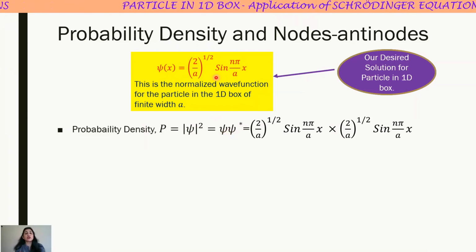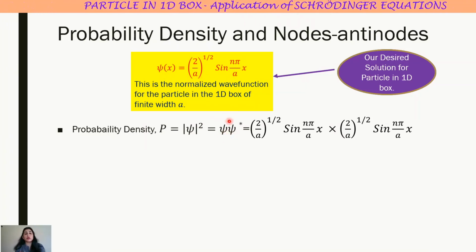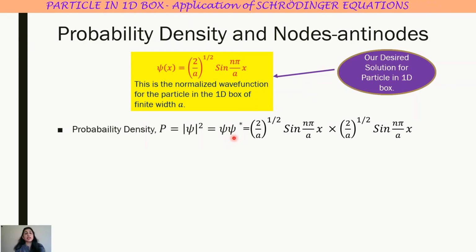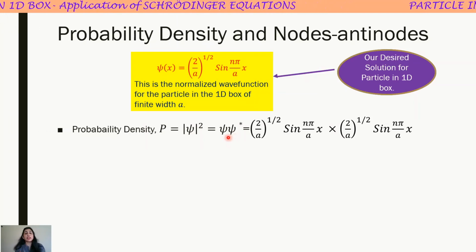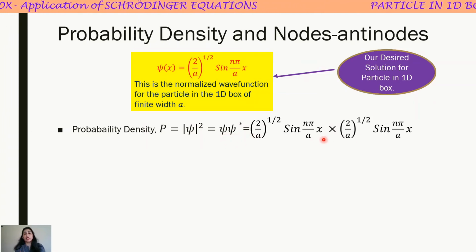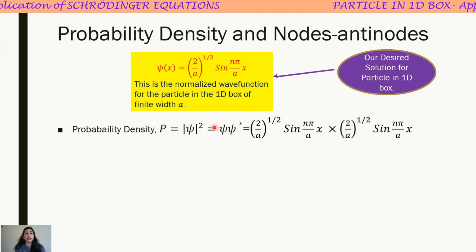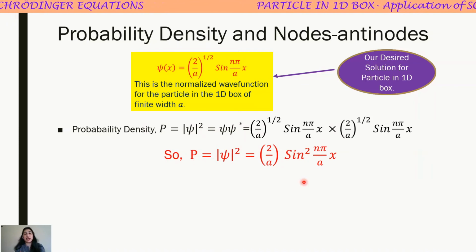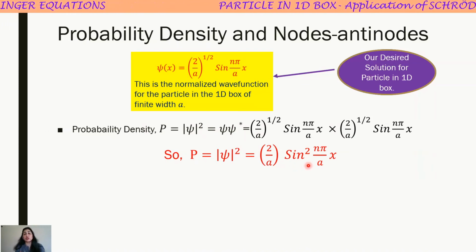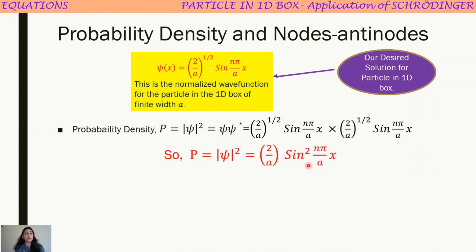See here, there is no imaginary part, so psi star is simply psi, and you can multiply both to get psi square, and we get the probability density P as 2 by a into sine square of pi x by a.